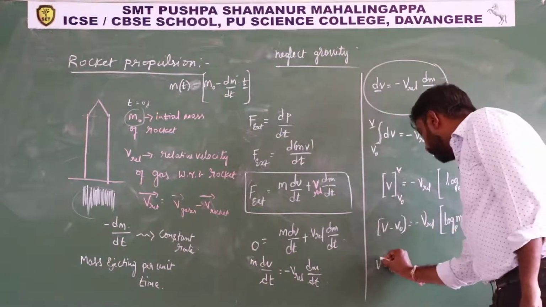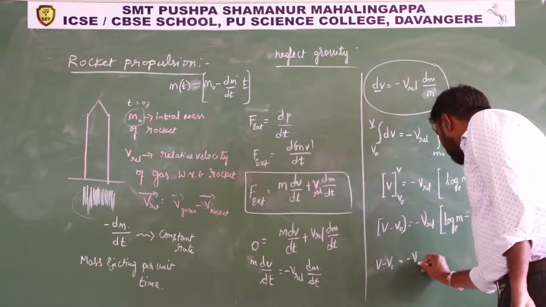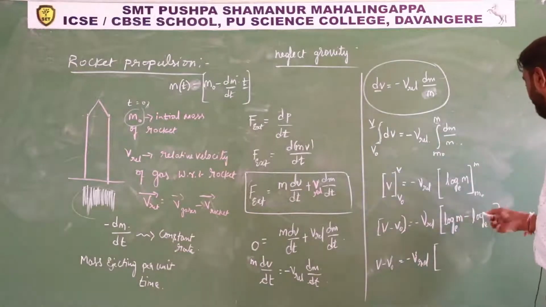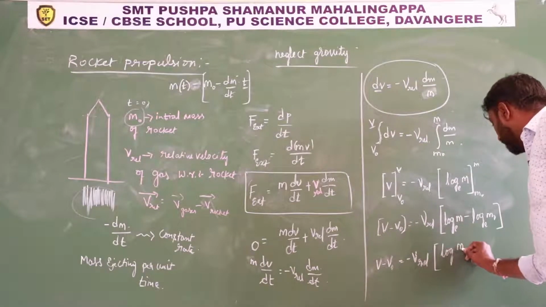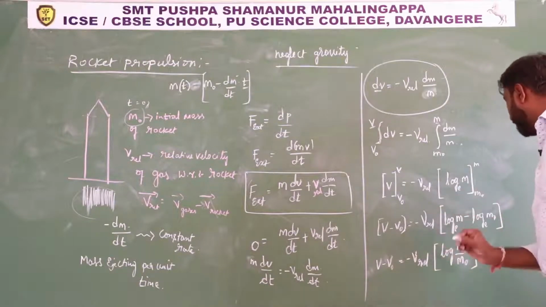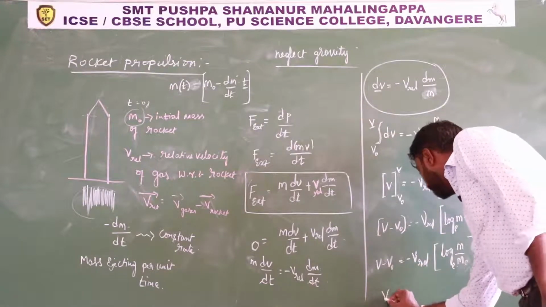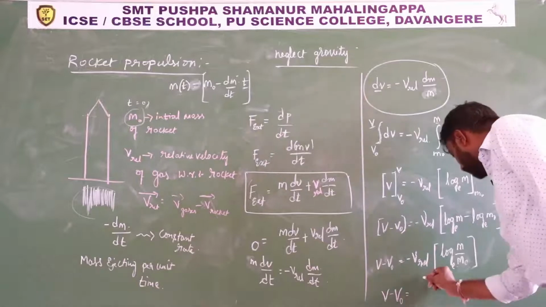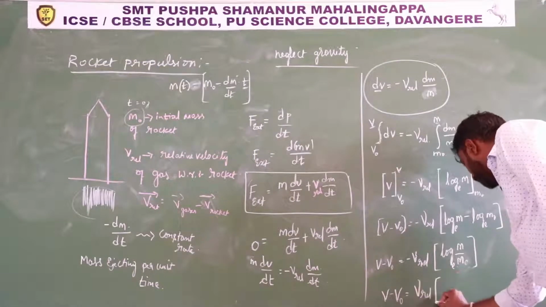Then v minus v naught is equal to minus v relative log e m minus log e m naught. Log a minus log b, you can write as log a by b, so log m by m naught, base e here.